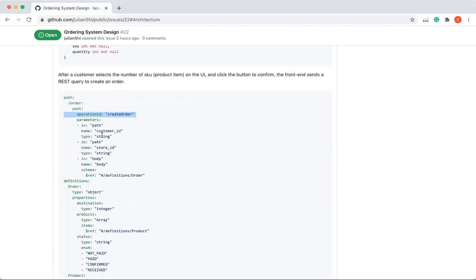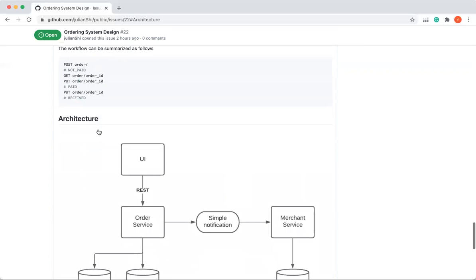Here we do not have the order ID. It's because the order ID has to be generated by the database, and once all the attributes are sent to the order service, the order service persists those data in a MySQL database and returns the order ID. So these are the orders.